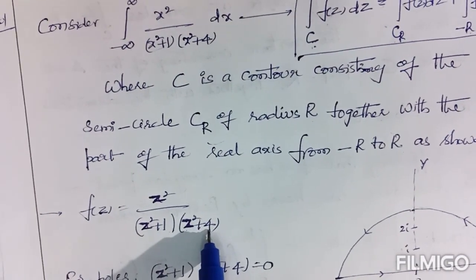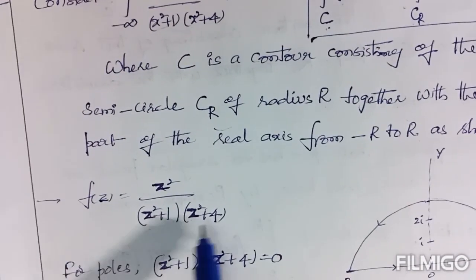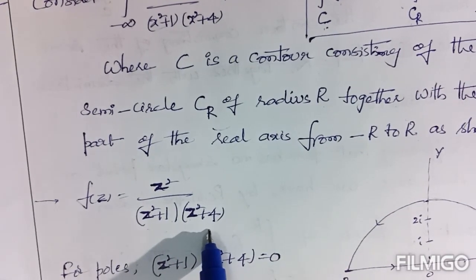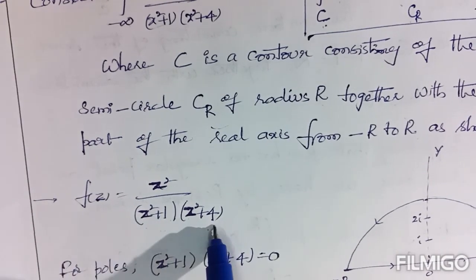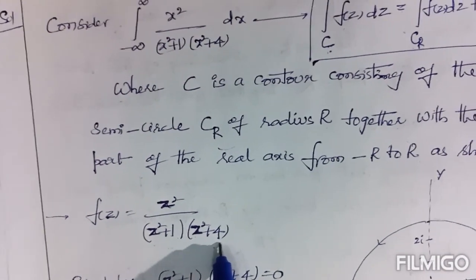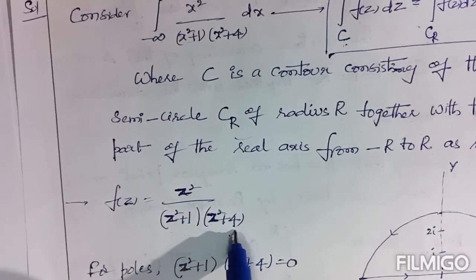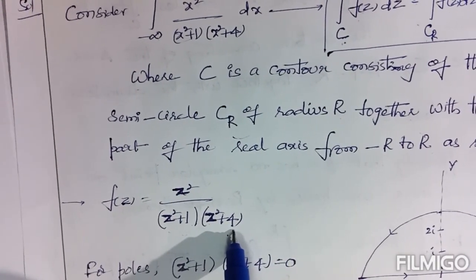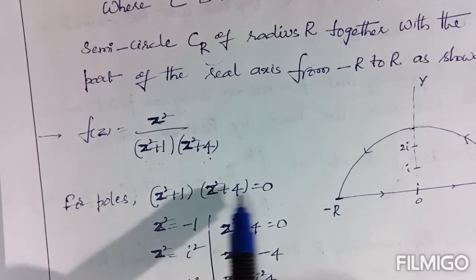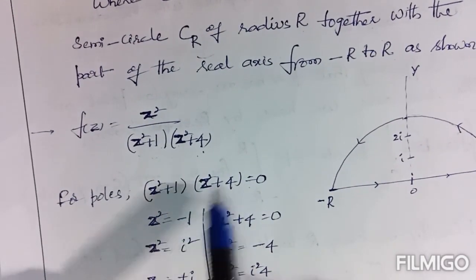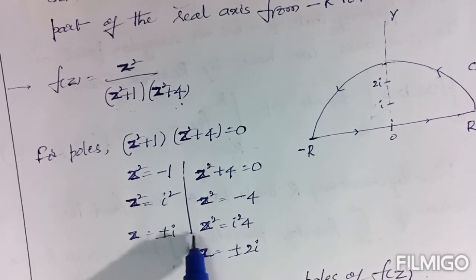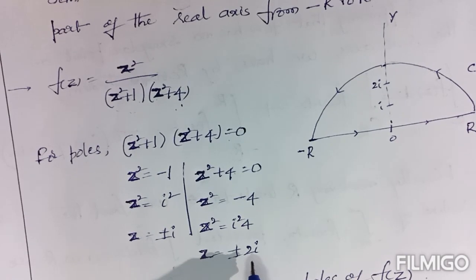Now according to the Cauchy's residue theorem, first we have to find out the poles. And then we have to find out whether those poles lie inside of the circle or not. If any point lies inside of the circle, you can find the corresponding residue and then you can evaluate the integral using those residues only. So first, for the poles, equate the denominator to 0. Now by equating each factor of the denominator to 0, you will get poles z equal to plus or minus i, z equal to plus or minus 2i.